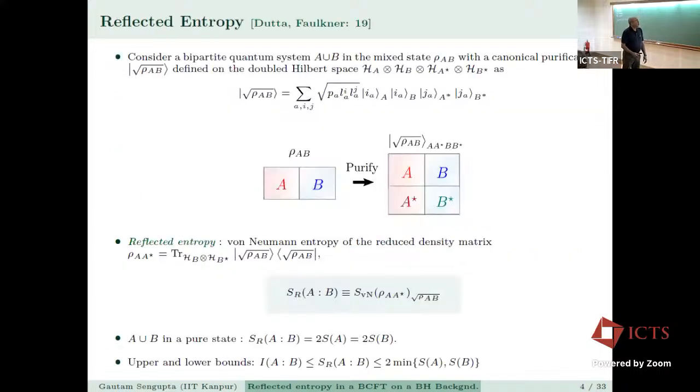So we start with a review of reflected entropy. Parts of it have already been done by, I don't know if Tom Faulkner reviewed this in his review lectures, but I will just be brief about this.